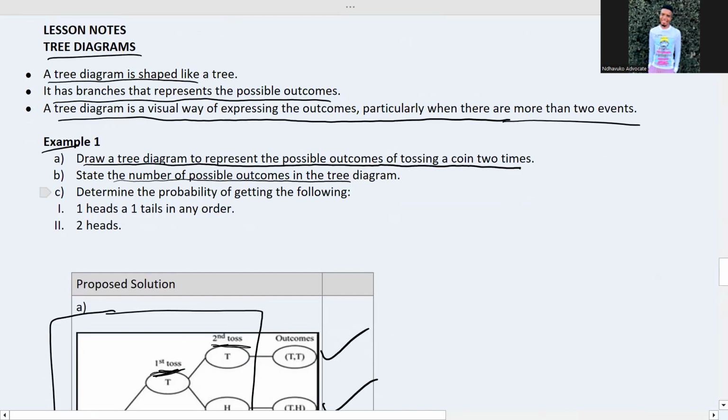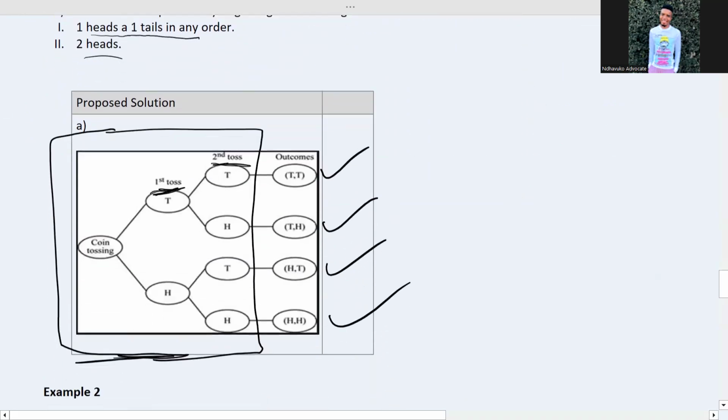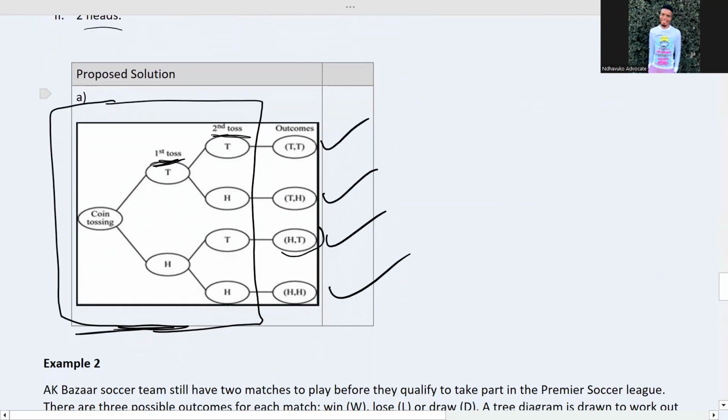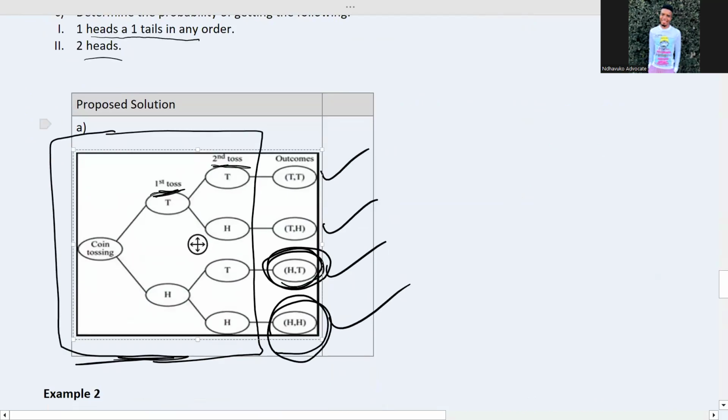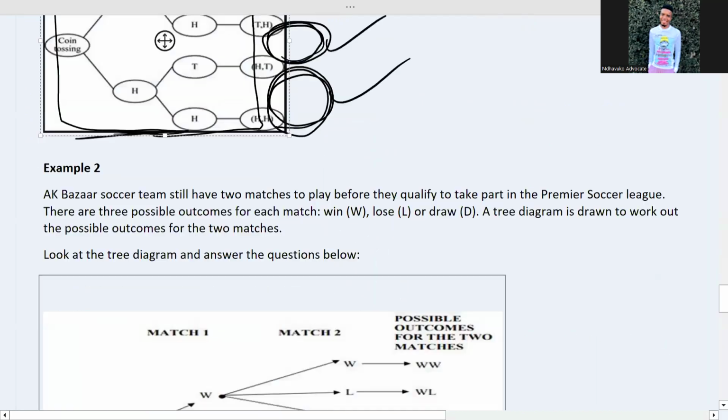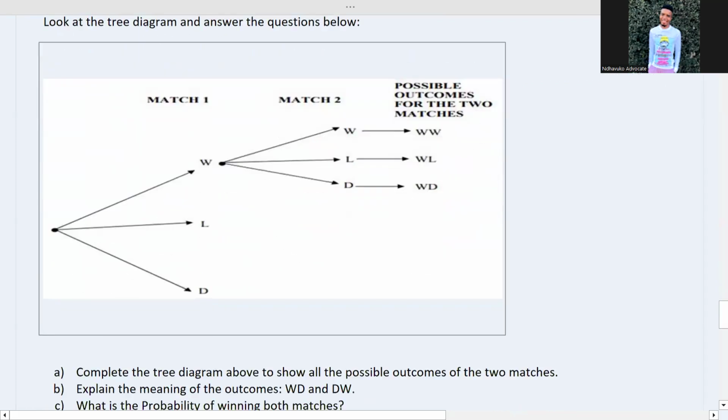Determine the probability of getting the following: one head and a tail in order, two heads. As you can see here, one head, a tail, one head, a tail. And they said what? Two heads. You can see it's 1 out of 4, as you can see from there. It's only 1 out of 4.